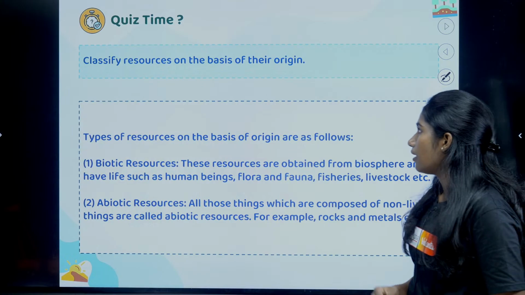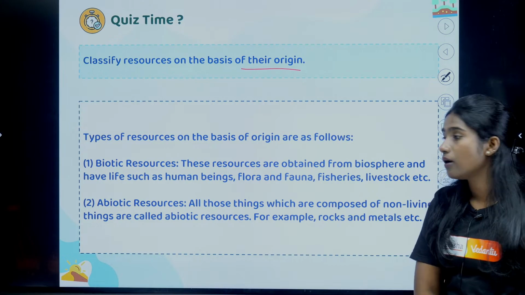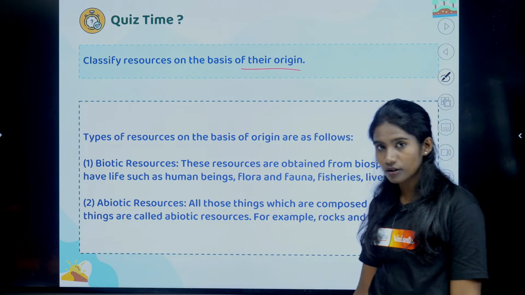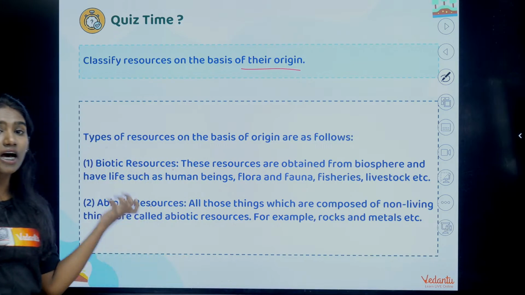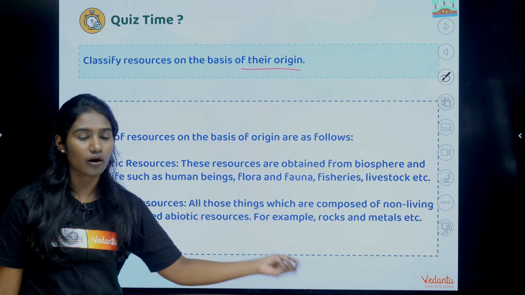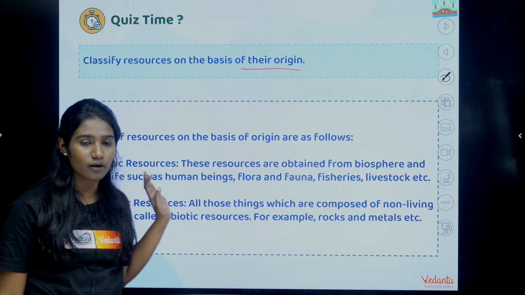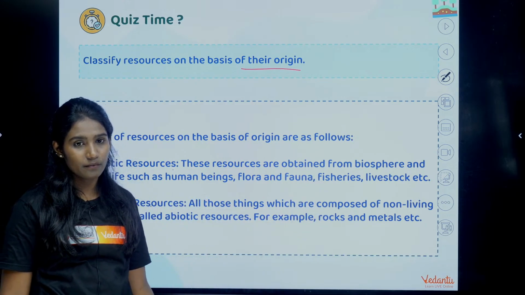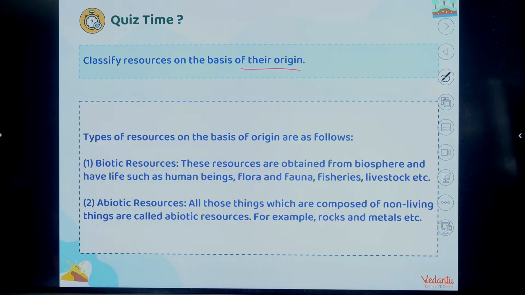So for example, if they give this question, that is, on the basis of their origin, how can you classify them? One is the biotic resource and the other one is the abiotic resource. Biotic resources are those resources which are obtained from living organisms, and abiotic are those resources which are obtained from non-living things. Examples of biotic are human beings, flora, fauna, fisheries, livestock and all that. Whereas abiotic resources, the best example is rocks and metals. Okay, clear with that, students? Okay, fine.